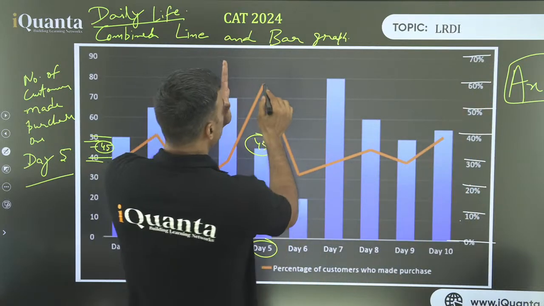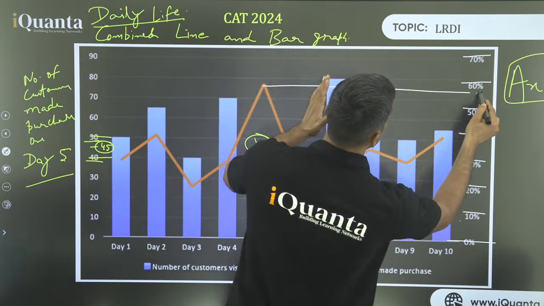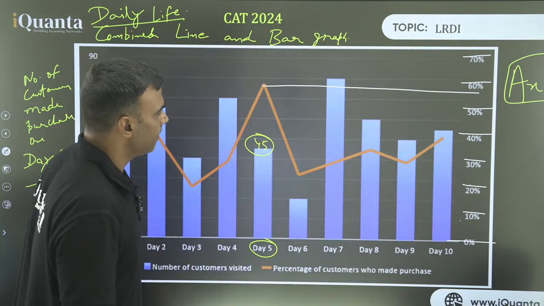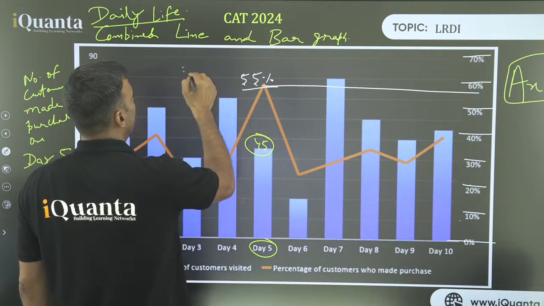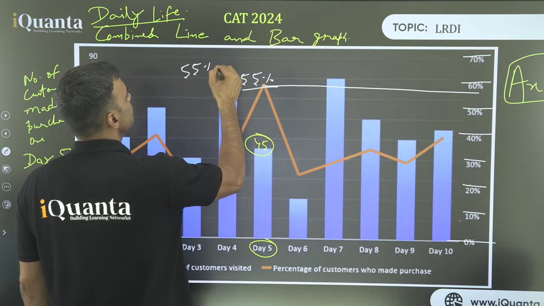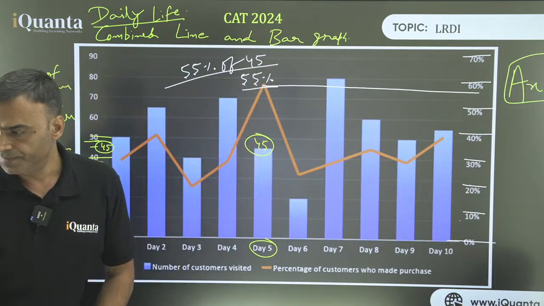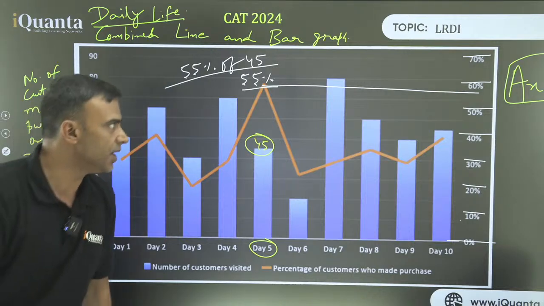And just with your own eyes, look carefully and take it from here. So it is more close to 60, above 50 and less than 60, right? So I'll go for 55%. So 55% of 45. Is it clear? Is it correct? 55% of 45, right? Yes, guys. Yes, my dear children, I understand. So 55% of 45. How much is that approximately?